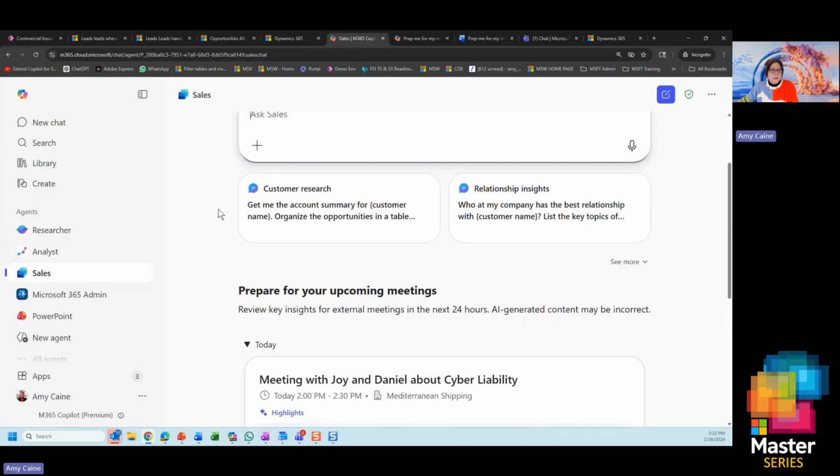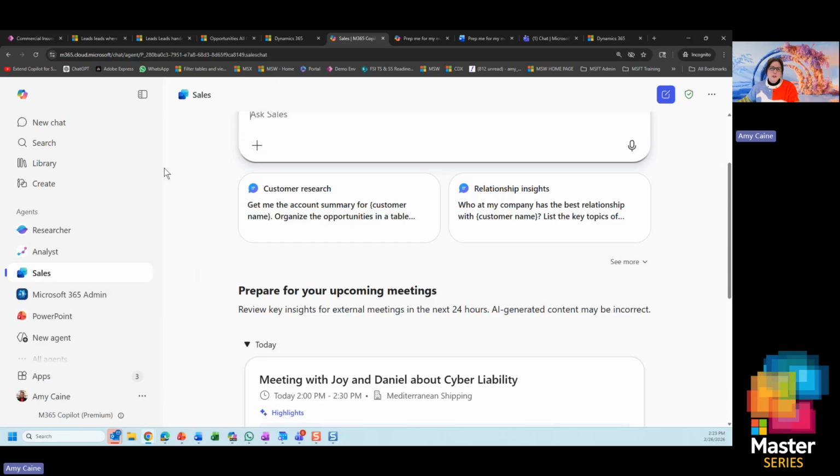So for those of you familiar with M365 Copilot, you have the ability to ask questions against your corporate data. We have a couple built-in agents like Researcher that's going to search the entire ecosystem and bring back information. We now have a sales agent, and the sales agent's job, what we call sales chat, is to now say, hey, include CRM. Anything that's in CRM, I need to know, and you need to include it in any of the questions that you might ask M365 Copilot. Sales Chat will work with both Salesforce and Dynamics. Again, I'm going to try to be clear about what products are available for these types of interactions.